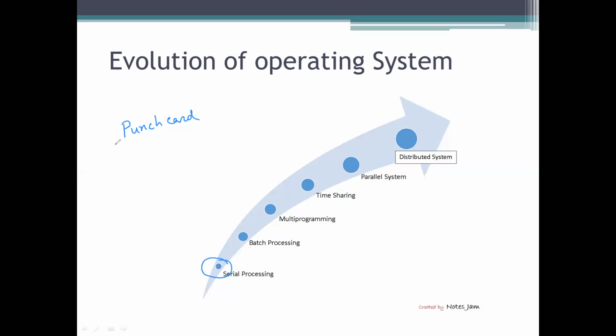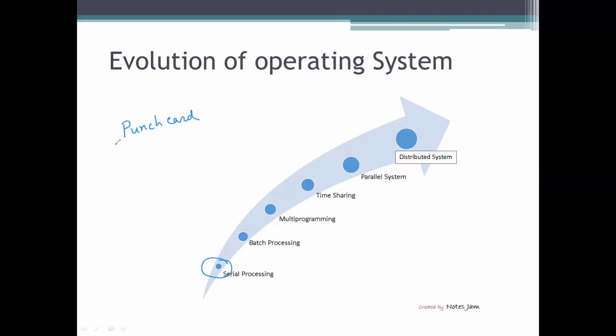And what are the drawbacks of the serial processing operating system? It takes too much time, and the computer at that time was not a small computer like today. A computer occupied 2-3 rooms. One room was used to submit the input, another room to see the processing, another room to see the error information, and another room to see the output. So a person had to run from one room to another to process their program. Fine. That is a major disadvantage of serial processing.